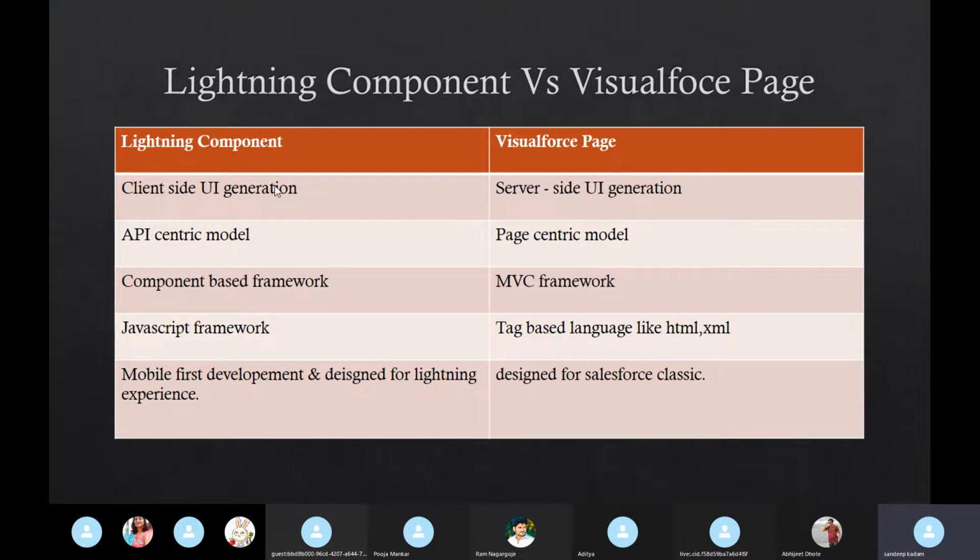Actually whenever Salesforce people started to develop the lightning component, they gave importance to mobile devices first. Currently all the people are using mobiles. Mobile is the more focused area. Why is social media trending currently?